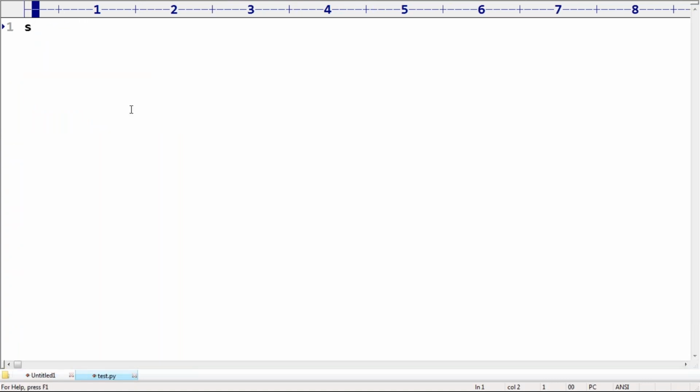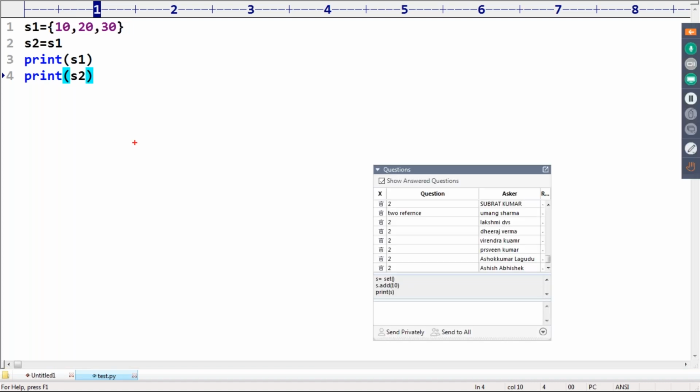Suppose I'm taking s1 is equal to 10, 20, 30, and s2 is equal to s1. Print of s1, print of s2, like this. Can you please tell how many set objects are there? Think a bit carefully and then tell the answer. Don't tell the wrong answer. Only one object. But how many references point to the same object?